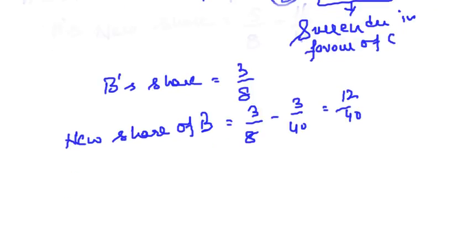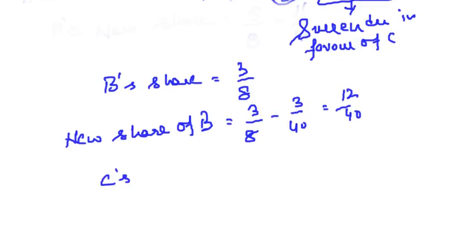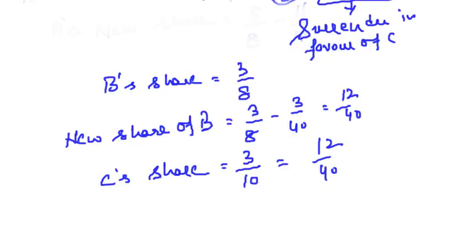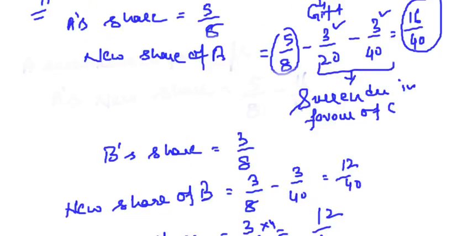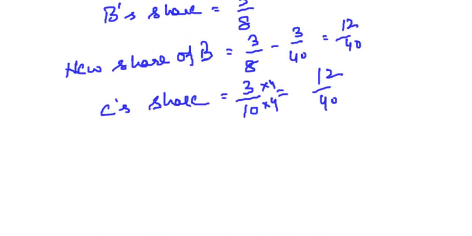Right? So what is C's share? C's share we are already given, 3/10. So that comes to 12/40. The common denominator, I will multiply it by 4. So A's share is 16/40, B's share is 12/40 and C's share is 12/40. So we have reached the new profit sharing ratio.